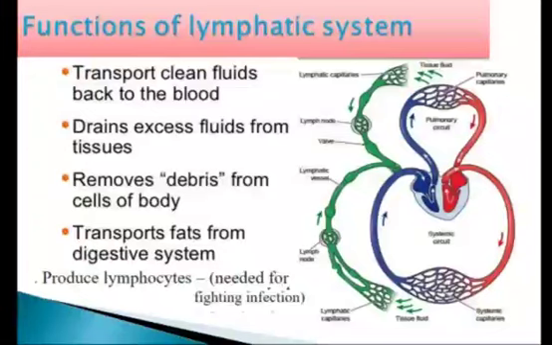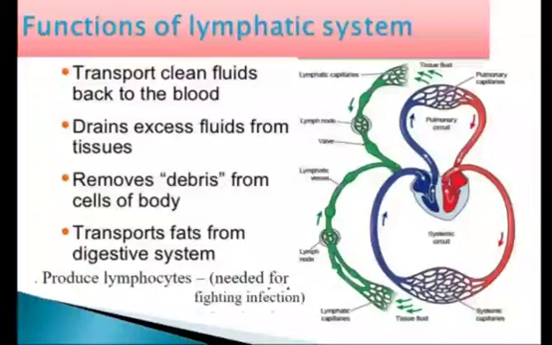Then they remove debris from the cells of the body. That means it carries carbon dioxide and nitrogenous waste material from the tissue to the blood. It transports fat from the digestive system. That means lymph carries digested and absorbed fat from the intestine and drains excess fluid from extracellular space back into the blood. Next, it produces lymphocytes which are needed for fighting infection.